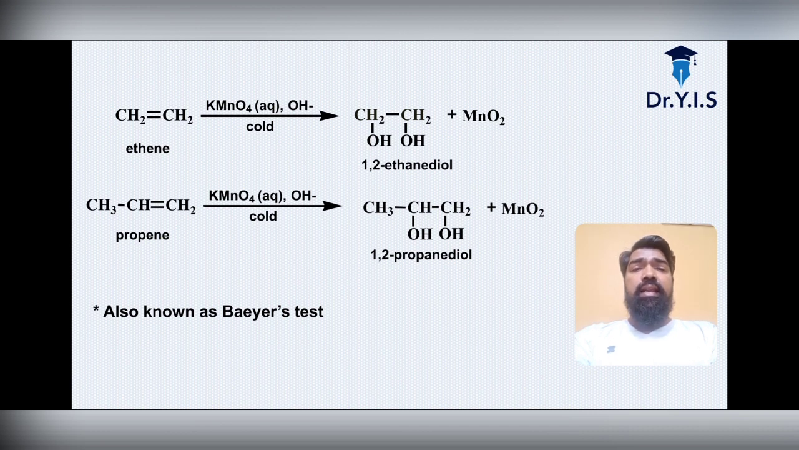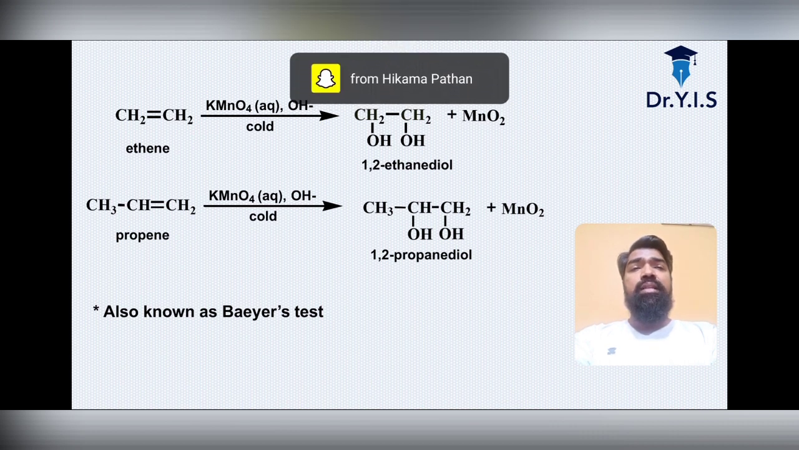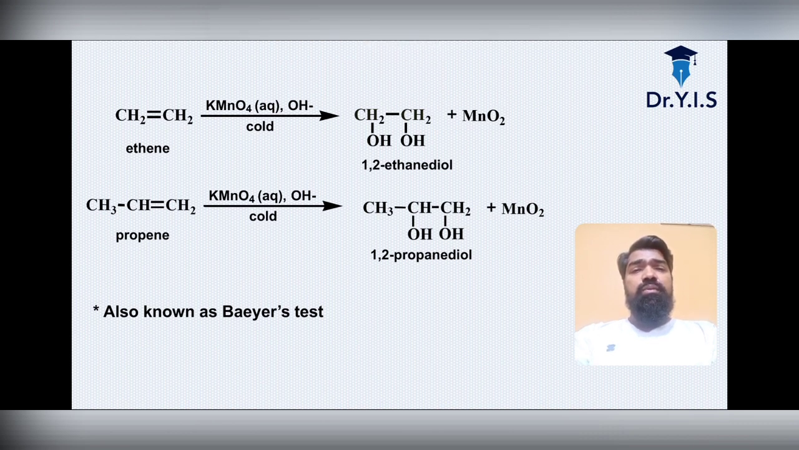Okay, and the next is propene. Propene reacting under cold condition will give you 1,2-propanediol. This is also known as the Baeyer test, where we distinguish saturated and unsaturated compounds. We do this in the practical form. When we are doing the practicals, this Baeyer test is very important.